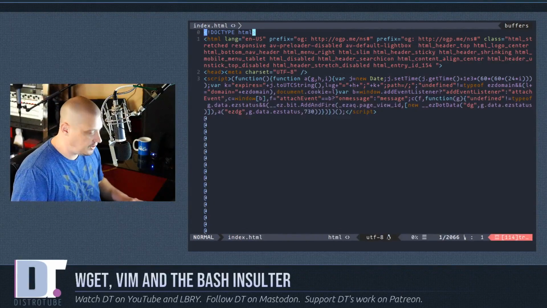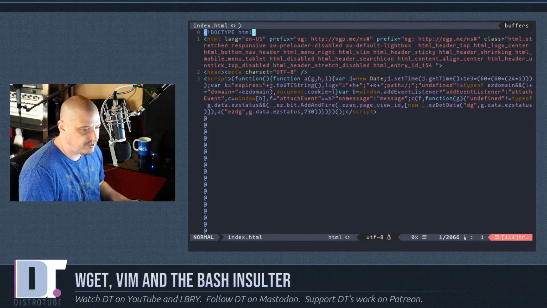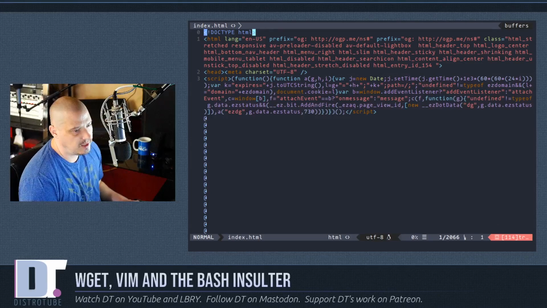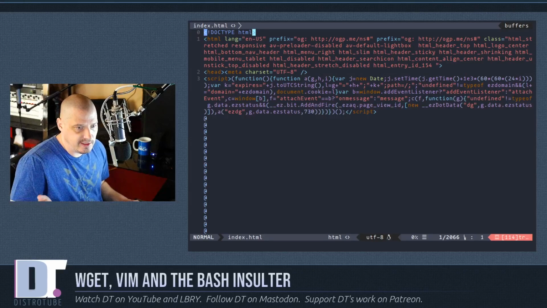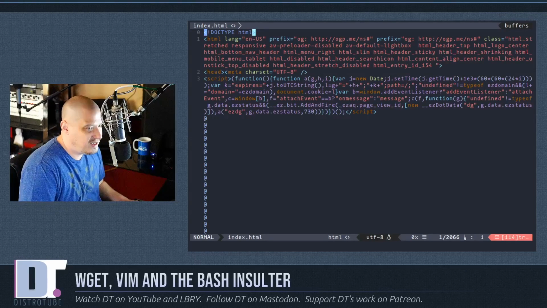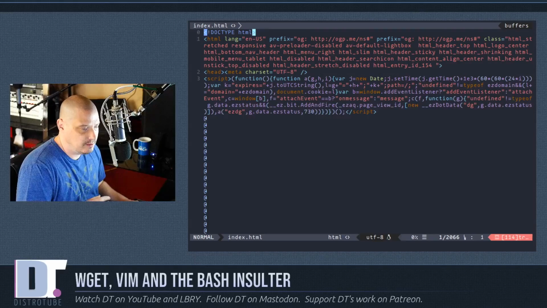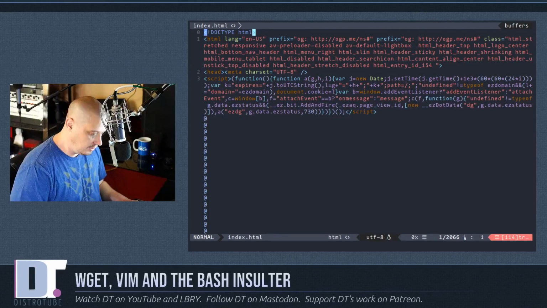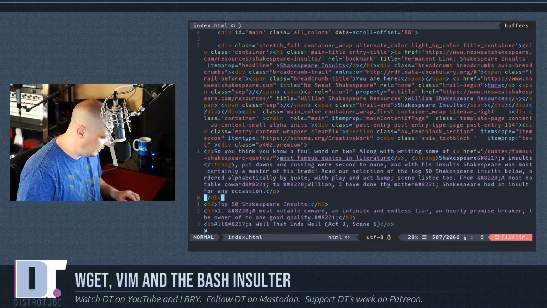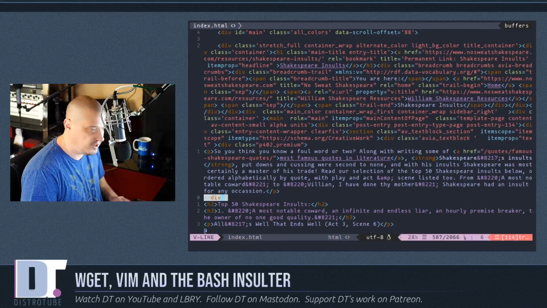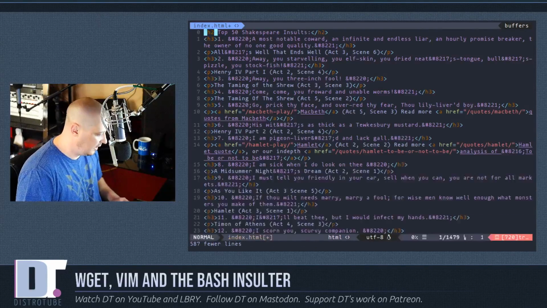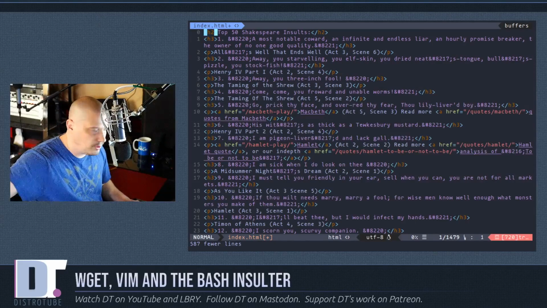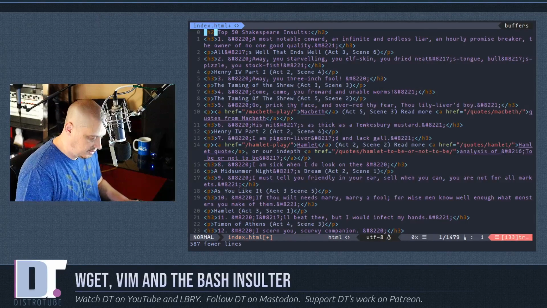So I just opened the Shakespearean insult page that we pulled down with Wget, and this is a massive page. It is 2,066 lines. The good thing is we only need about 100 lines out of this page, so most of it is just going to be deleted, just easy delete. So on line 587 is where I need to start. So I'm going to shift V to get back into visual mode, GG to go to the top of the document, D to delete those first 587 lines. I'm not going to need them.